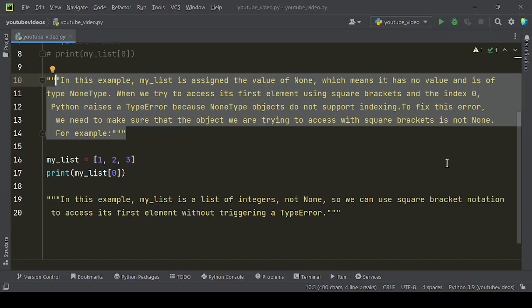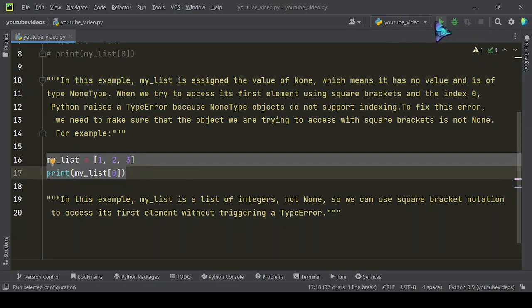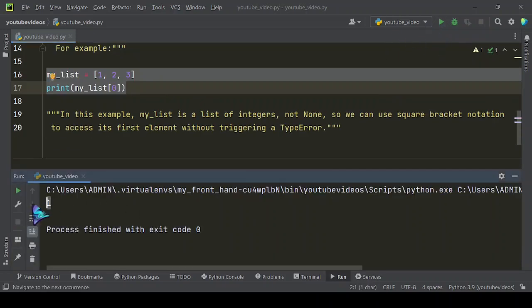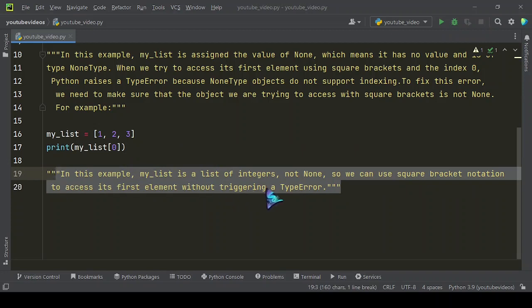To fix this error, we need to make sure that the object we are trying to access with square brackets is not None. For example, let's run this code. Here is the result. In this example, my_list is a list of integers, not None, so we can use square bracket notation to access its first element without triggering a TypeError.